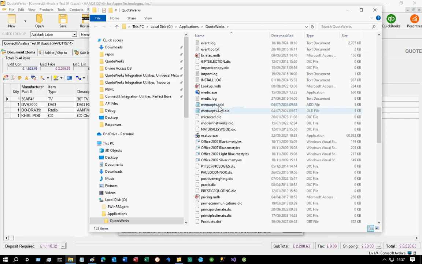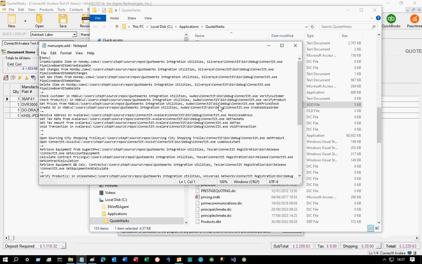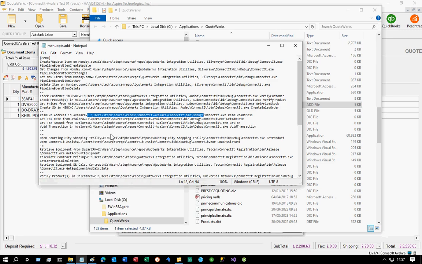This is a text file just to be opened in Notepad. I've got a whole bunch of options here. You won't have anywhere near as many, or at least it's unlikely you will. I'm looking for these: resolve address in Avalara, get tax rate from Avalara, etc. Excuse me, menu options. And what I want is this path. For you, it's probably going to be the QuoteWerks directory or a subfolder of the QuoteWerks directory, possibly C program files. Mine's a little bit convoluted here because it's my test dev environment, but I'm going to take that path, copy it to the clipboard, right click and copy, or Control C.